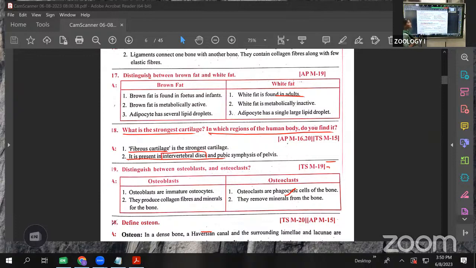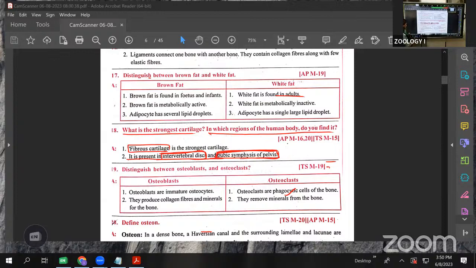Intervertebral discs have fibrous cartilage. The pelvic girdle is supported by the pubic symphysis, which is also made up of fibrous cartilage. Among the three cartilages, fibrous cartilage is the strongest. It is present in the intervertebral disc between two vertebrae, and in the pubic symphysis of the pelvis. This is about the strongest cartilage in the body.